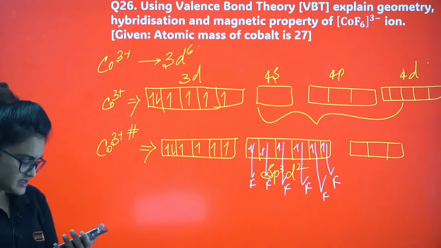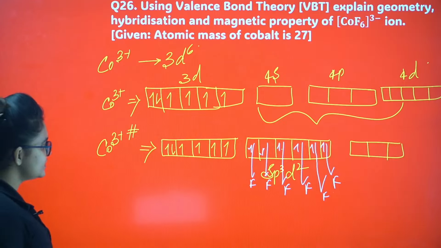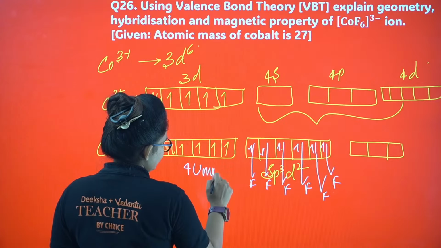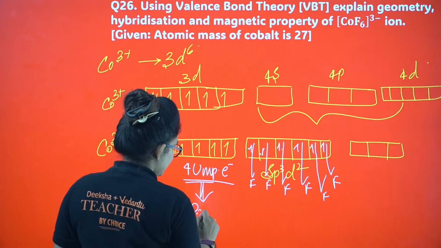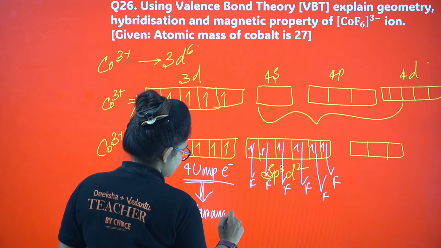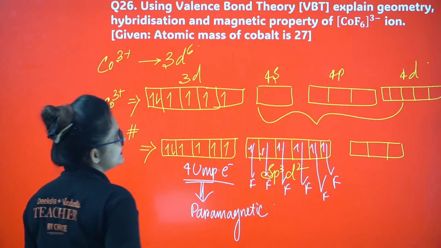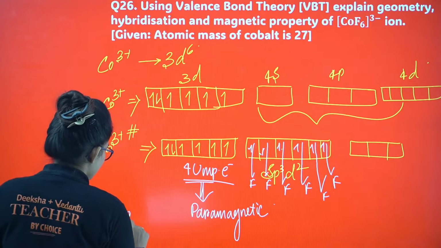Okay, I guess it's clear to you. And as you can see, I am having 4 unpaired electron. So it is definitely going to be paramagnetic in nature. And in any case, if you are having 6 ligand attached to it, you can tell it is octahedral.